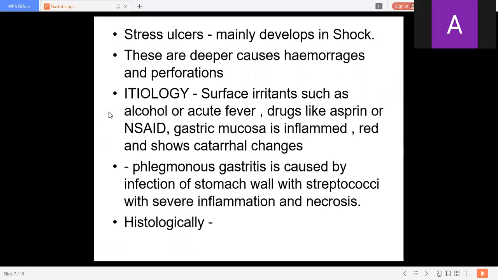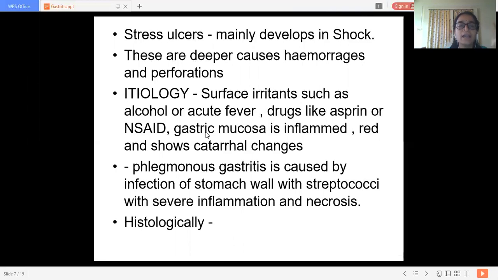Now, the etiology of this ulceration, that is acute gastritis, or the etiology of gastritis in general. As we have discussed just now, surface irritants such as alcohol or acute fever, and drugs like aspirin or NSAIDs cause inflammation of the gastric mucosa.